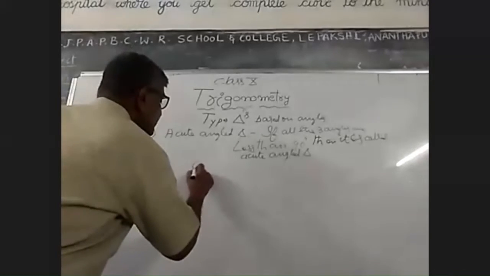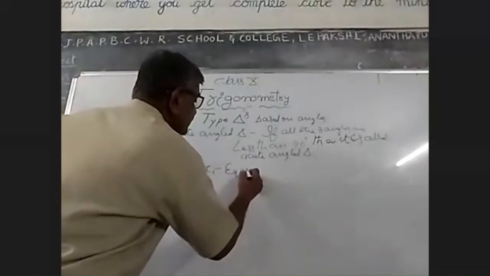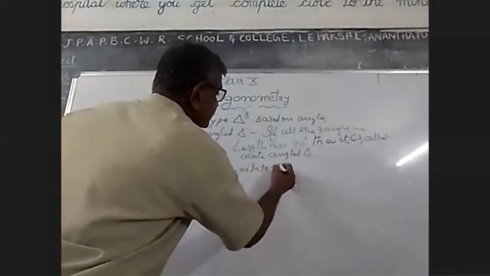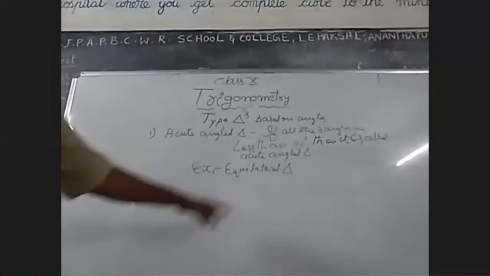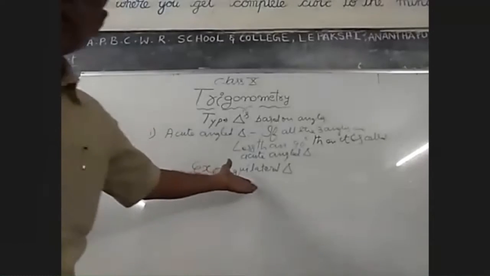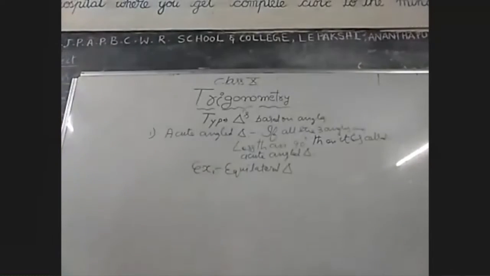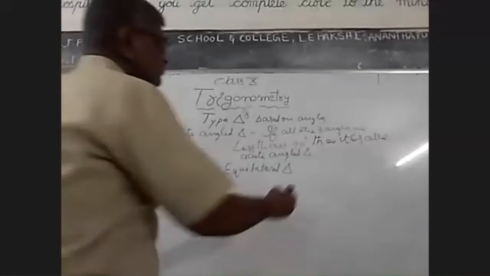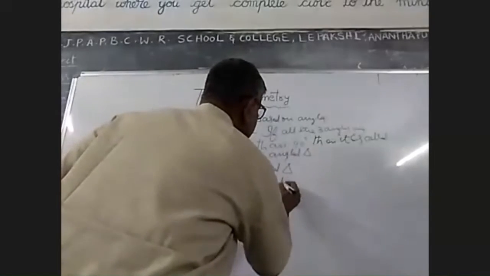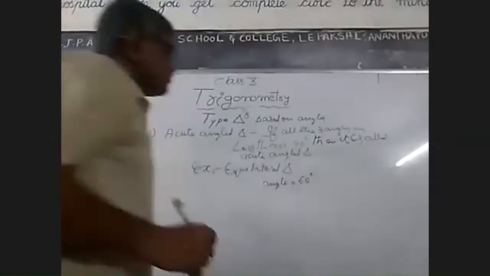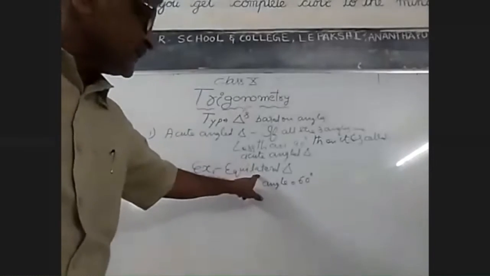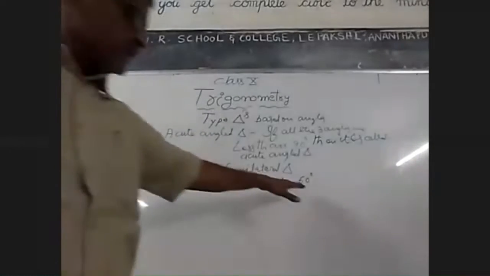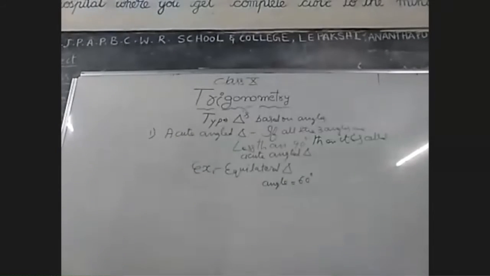Example, equilateral triangle. Equilateral means all the three sides are equal, then it is called an equilateral triangle. It is based on sides, but it is also an example for an acute angle triangle, because each and every angle present in the equilateral triangle is equal to 60 degrees. So all the three angles in the equilateral triangle are equal to 60 degrees. This is the example of an acute angle triangle.